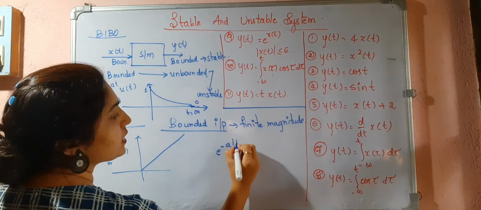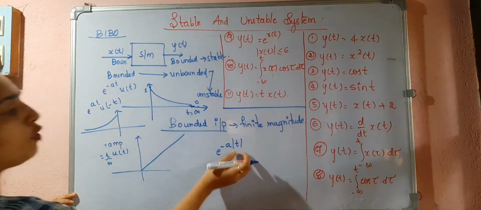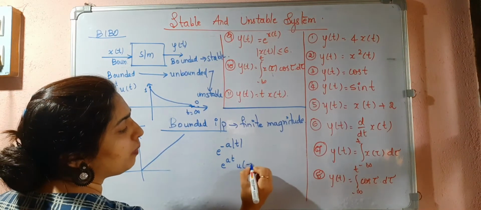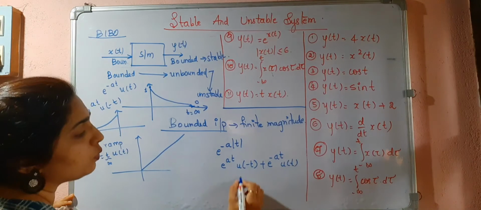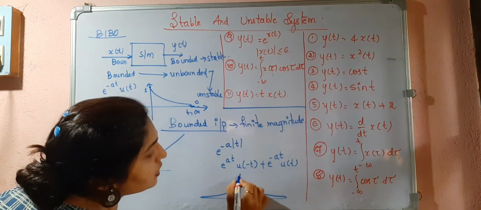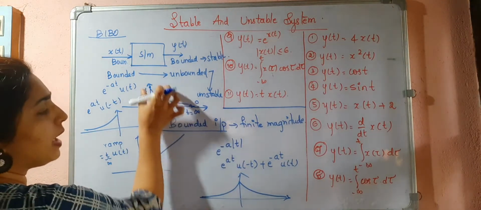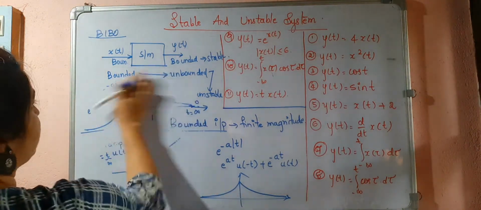What about e to the power of minus a mod t? That will be e to the power of at u of minus t plus e to the power of minus at u of t. So you will get a signal like this. This is also a bounded signal, having finite magnitude. So these are the bounded signals.